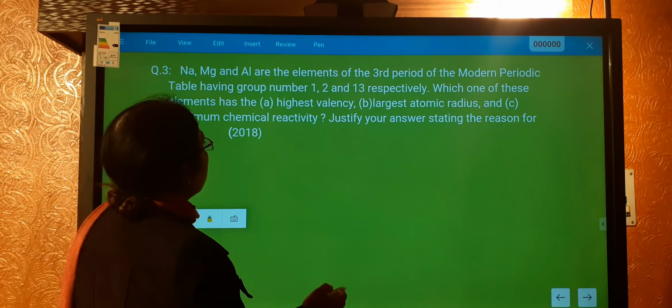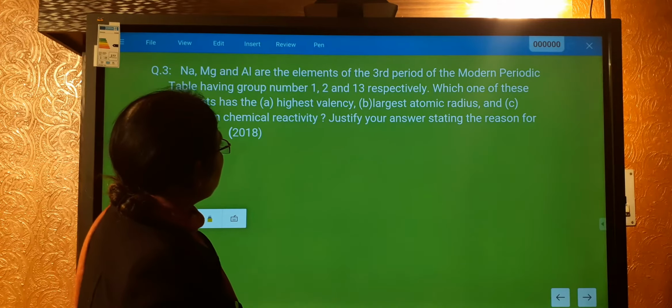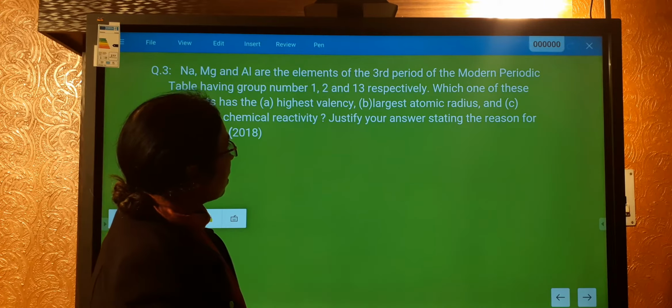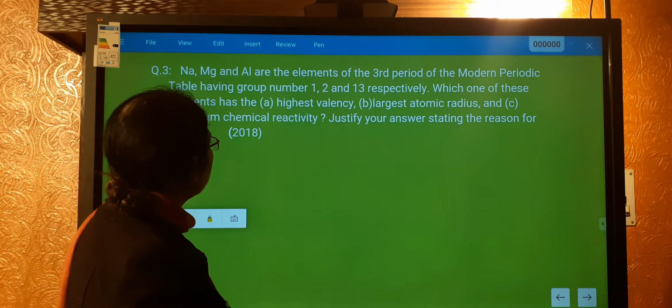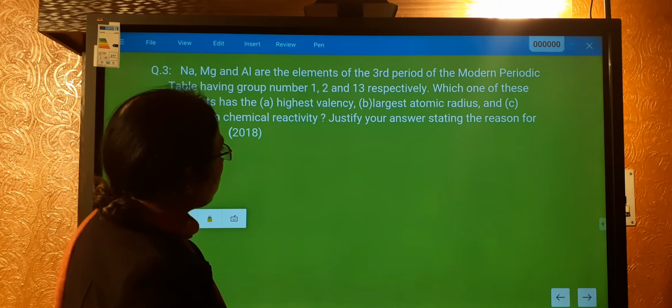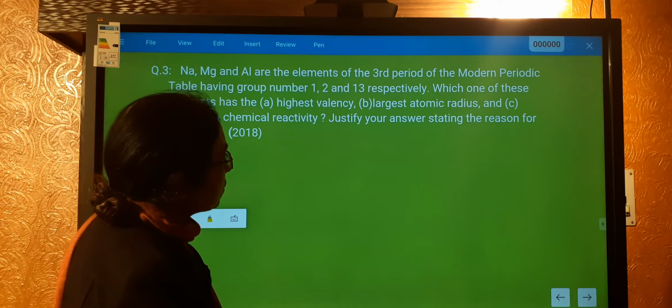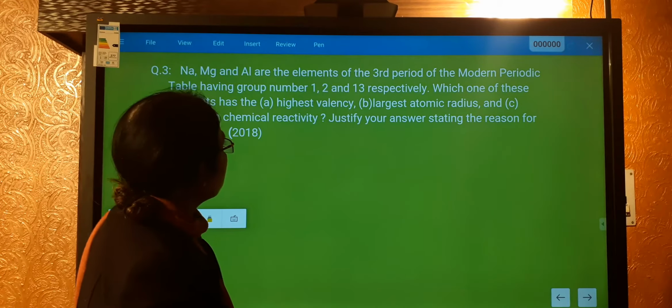Coming to the next question. Sodium, magnesium and aluminium are the elements of the third period of the modern periodic table, having group numbers 1, 2 and 13 respectively. Which one of these elements has the highest valency?